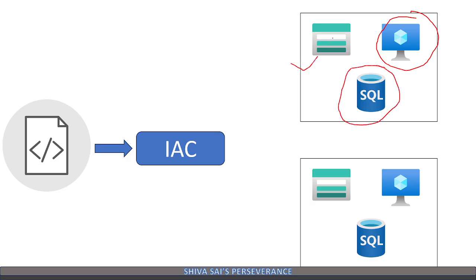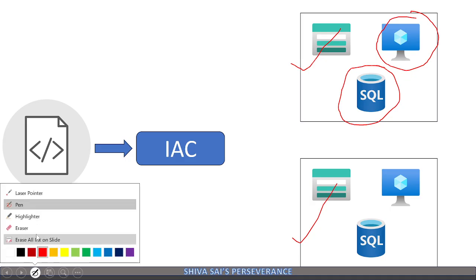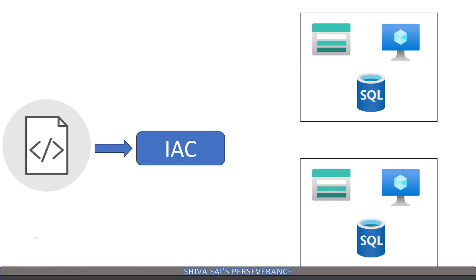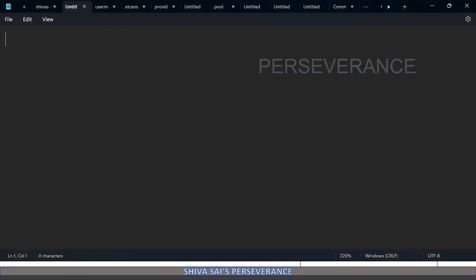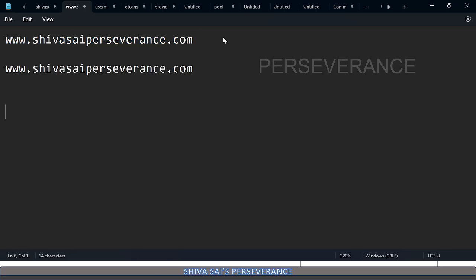So we have something like this is one environment, this is one environment. What is an environment? An environment is an isolated area where we host our applications. For example, say we have a website called www.perseverance.com.